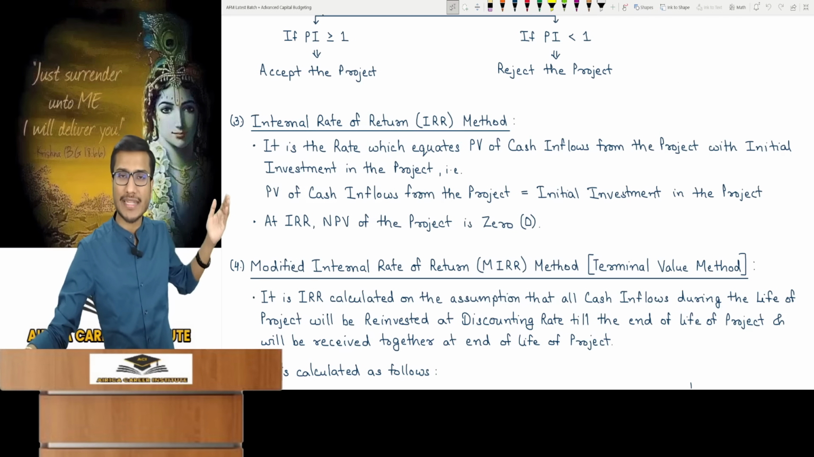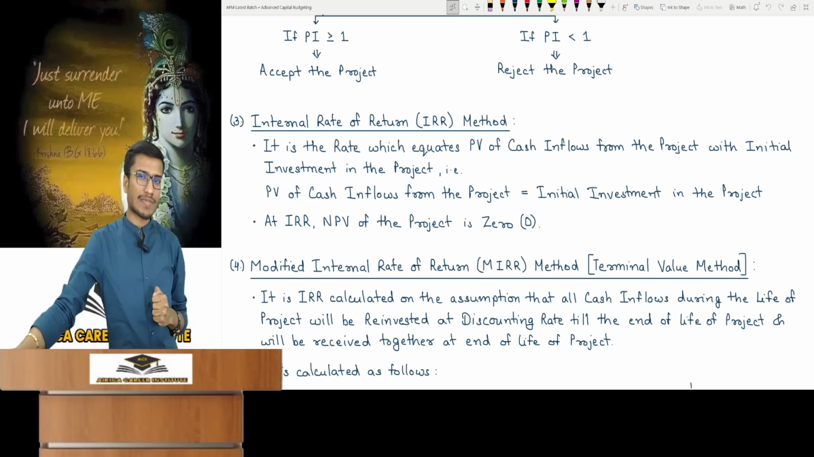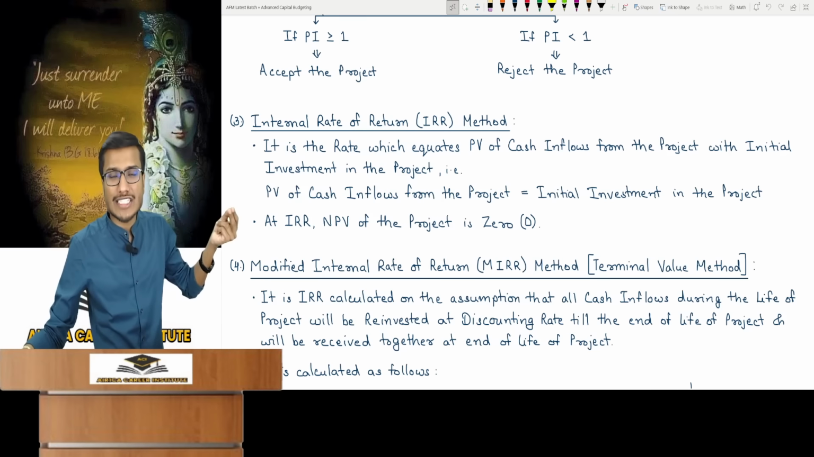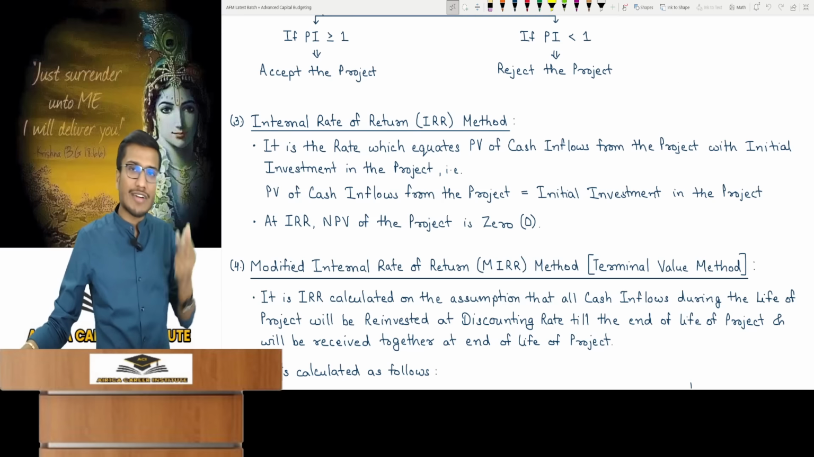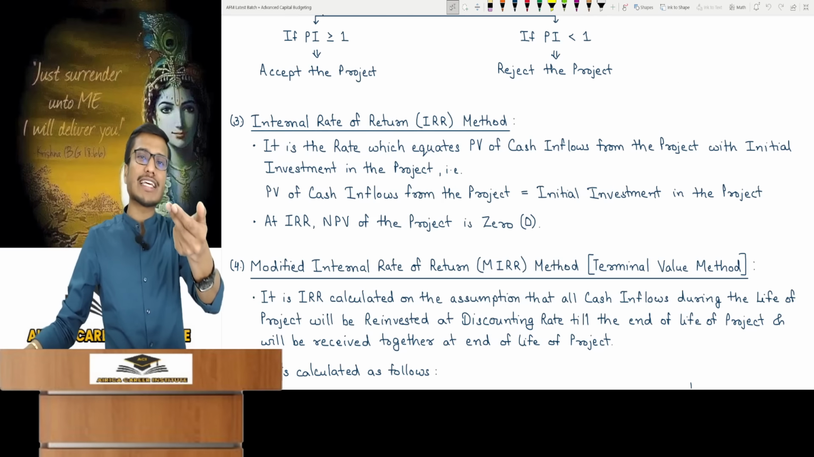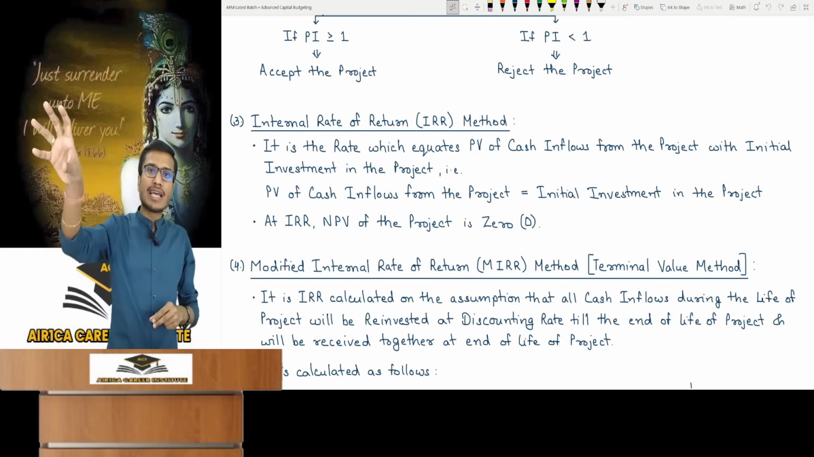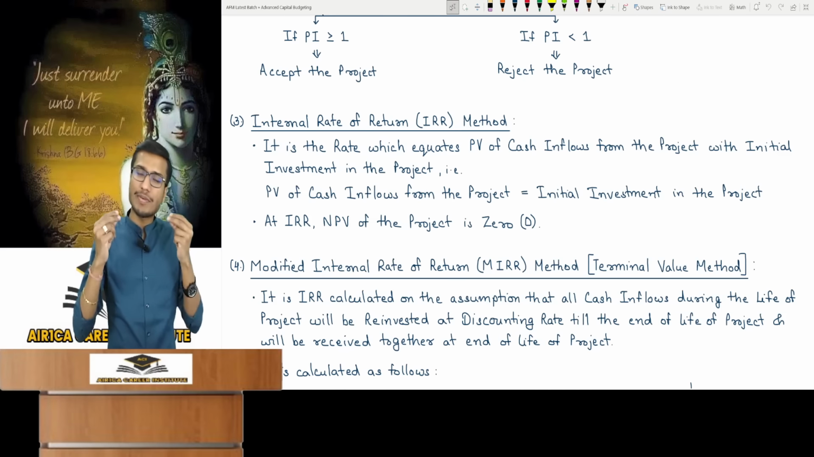So, do you know what happens at IRR? The PV of cash inflows from the project equals the initial investment. Look, at this rate, the NPV will always be 0, because if the PV of cash inflow and initial investment are equal, then subtracting initial investment from the cash inflow PV makes the NPV 0. This means if you PV cash inflows at the IRR rate, NPV will always be 0.